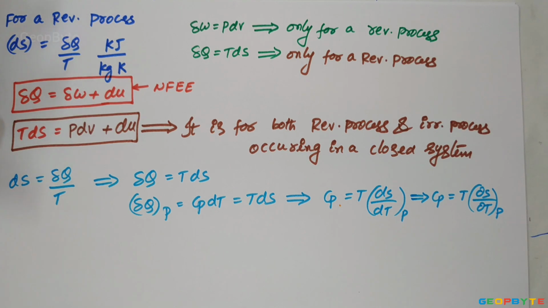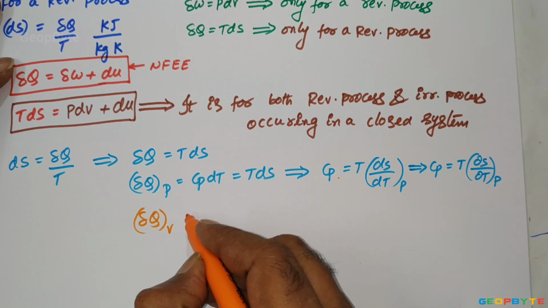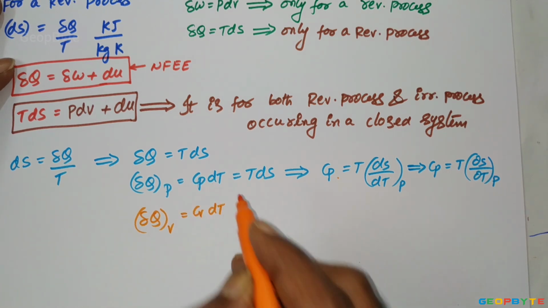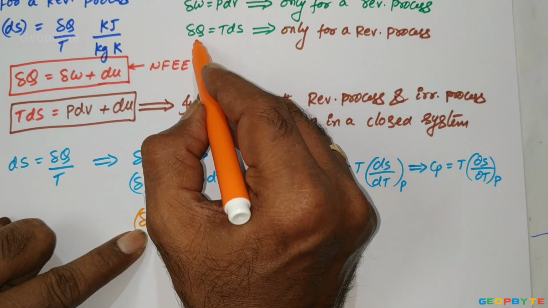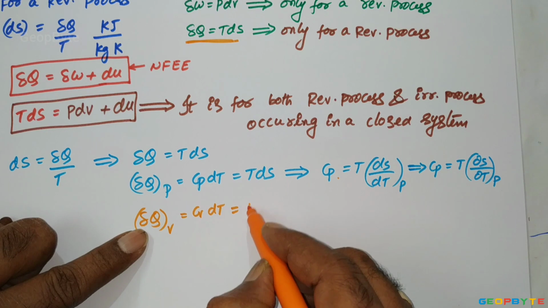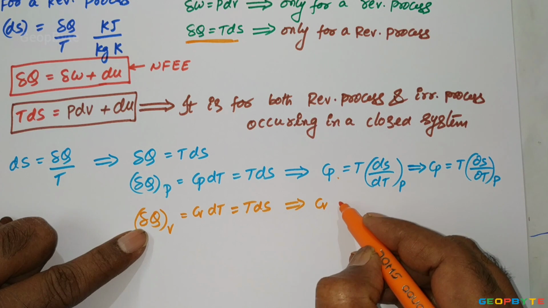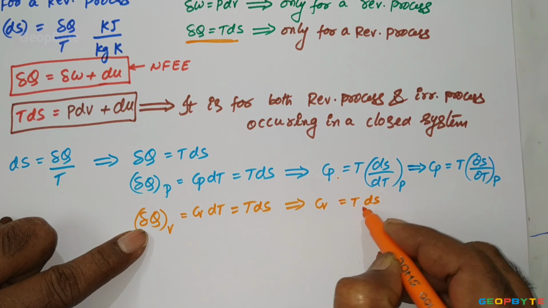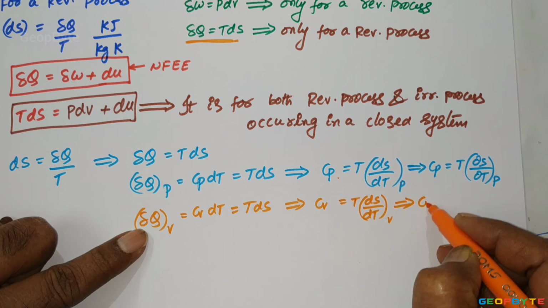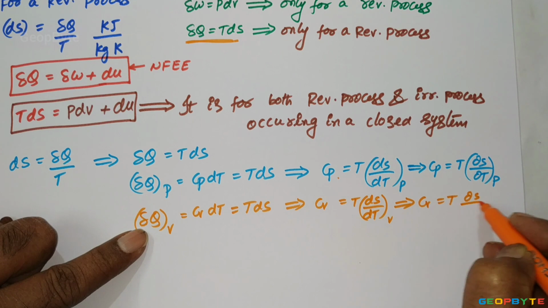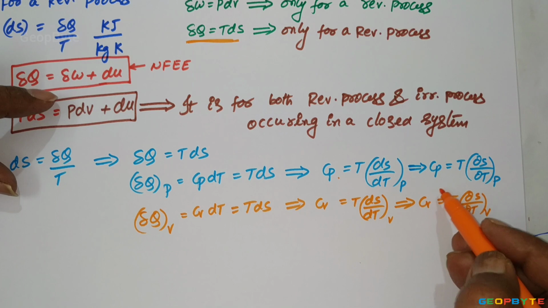Similarly, delQ at constant volume is equal to Cv dT. But delQ for a reversible process is TdS. From this, specific heat at constant volume equal to T into dS by dT at constant volume, which can also be written as Cv equal to T into ∂S by ∂T at constant volume. That is the Cp and Cv.